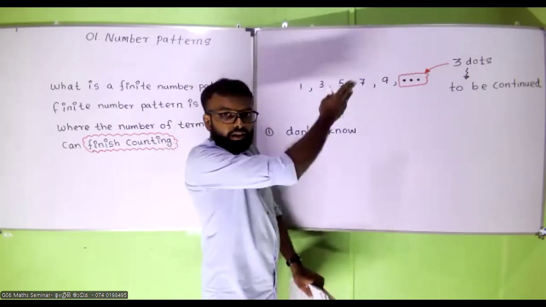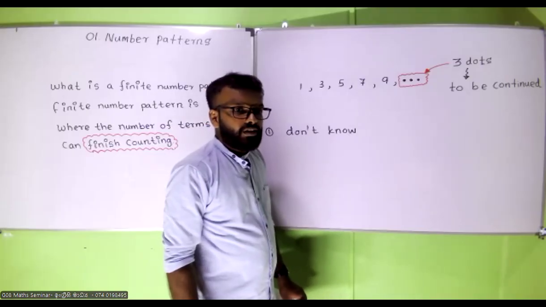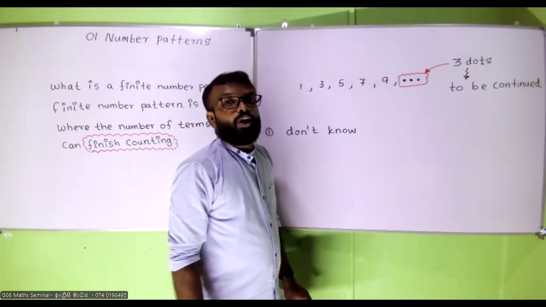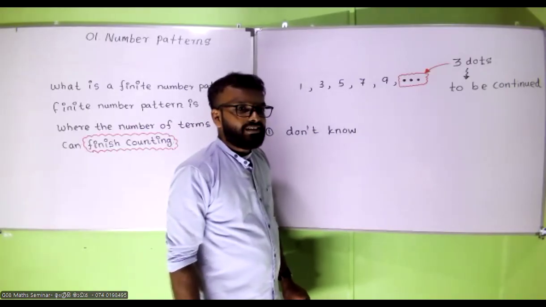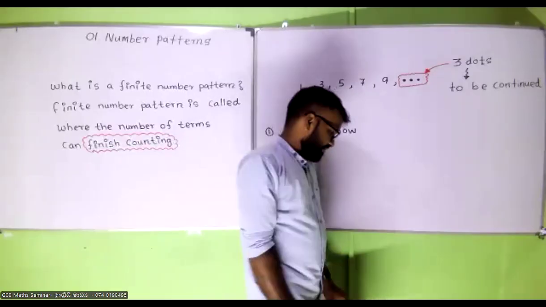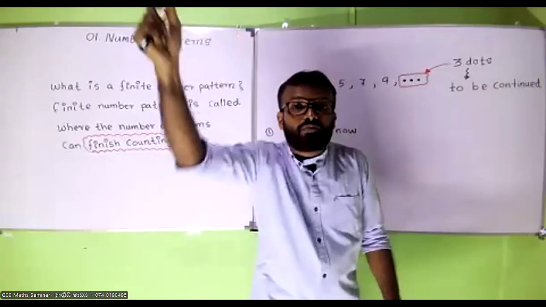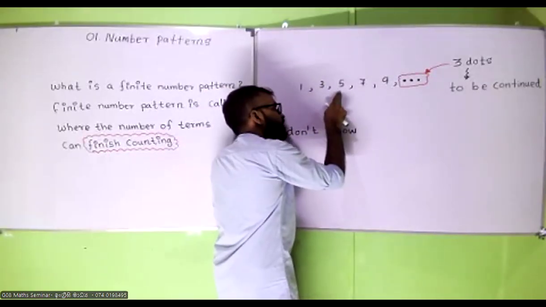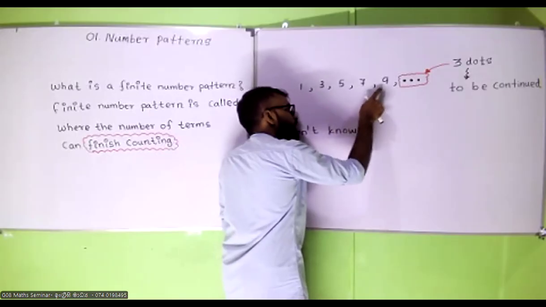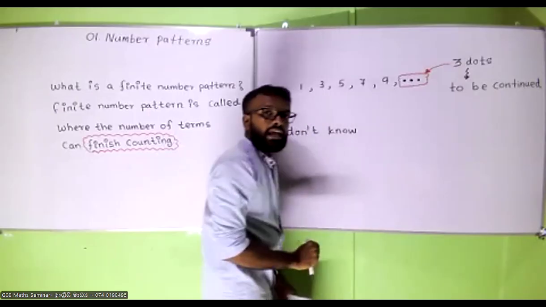Do you know, guys, how many terms are there? Not 5 terms. There are 5 or more terms, or an infinite number of terms, because 1, 3, 5, 7, 9, and 3 dots at the end.